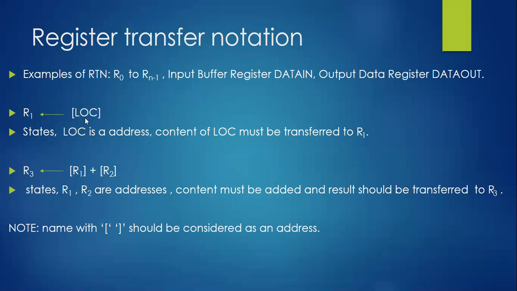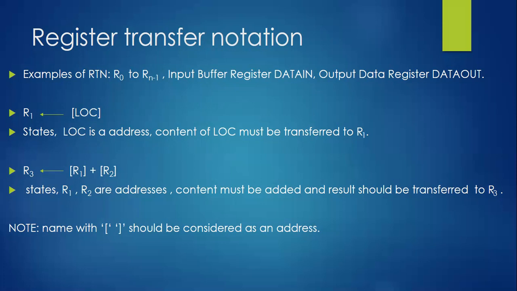R1, arrow mark, and a location within square brackets means the location should be considered an address. So whatever value we have at this particular address should be transferred to register R1.